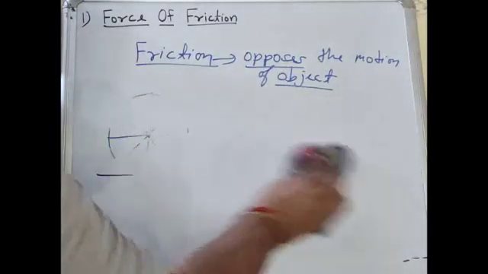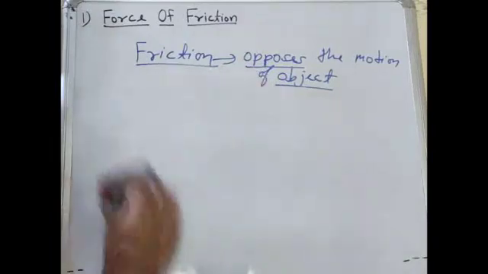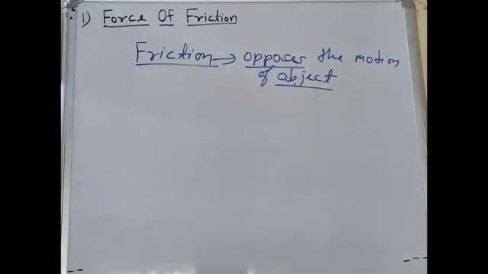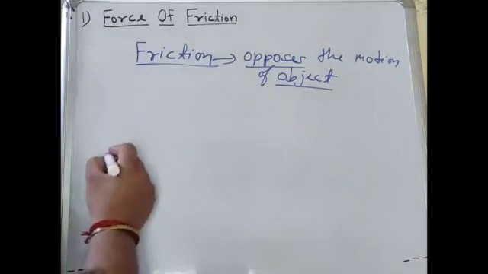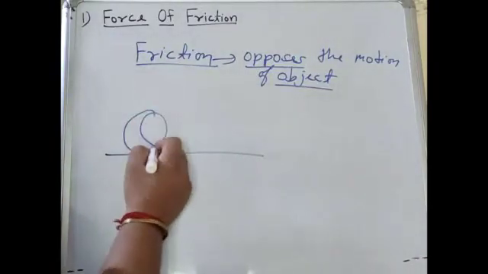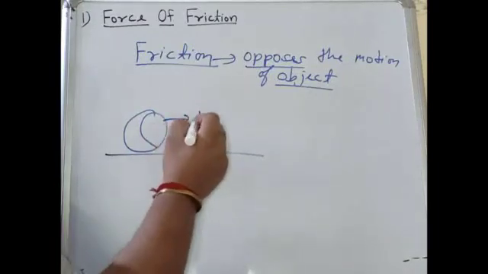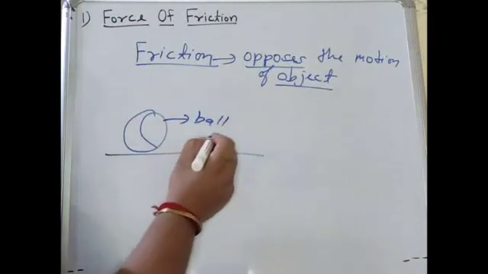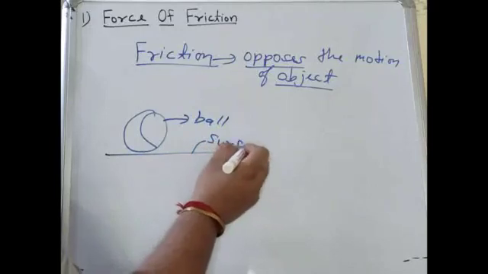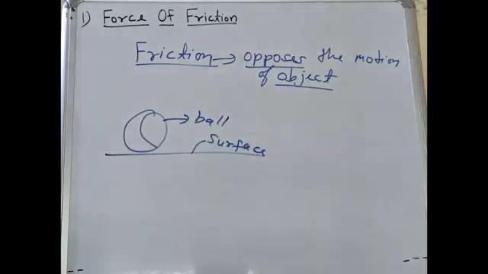First, friction is a force that opposes the motion of an object. Second, it is a type of contact force, meaning there is contact between the ball and the surface. Without contact, friction force will not happen.